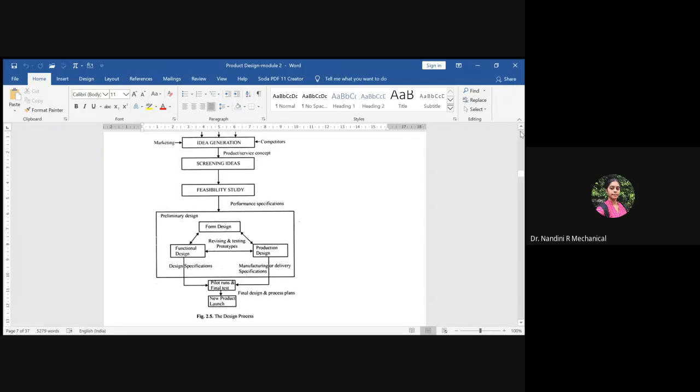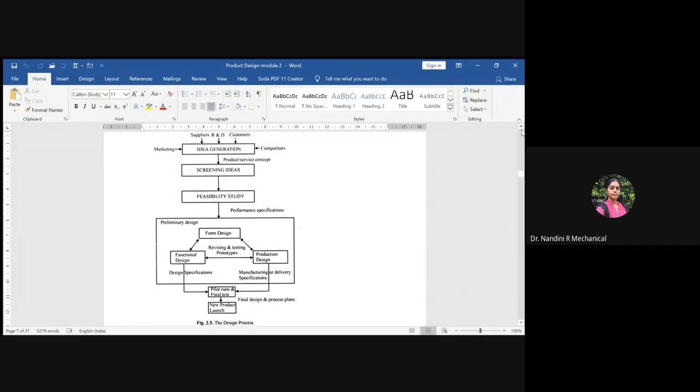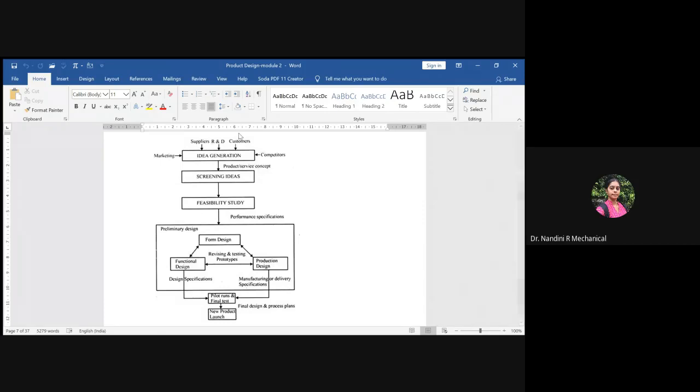So once the actual design and the screening elements are done, the basic idea generation will be shown here. Once the groundwork is done, the literature is done, the final process, how you launch the product right from the idea, will be described here. So this cannot be done in the beginning. In the beginning, you do the engineering process, fine tune, set right, see the results, everything. Then only you will come for the final design, what you have followed.